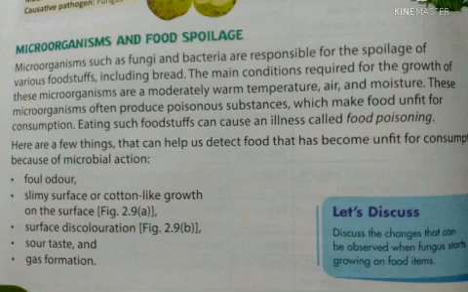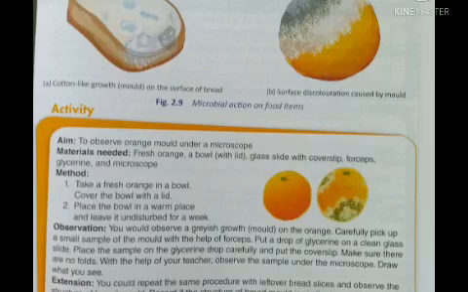Let us discuss the changes that have been observed in the fungus growth on food items. As you can see from the figure, the microbial action on food items shows as cotton-like growth, mold on the surface of the bread, and surface discoloration caused by mold. Let us do the activity.